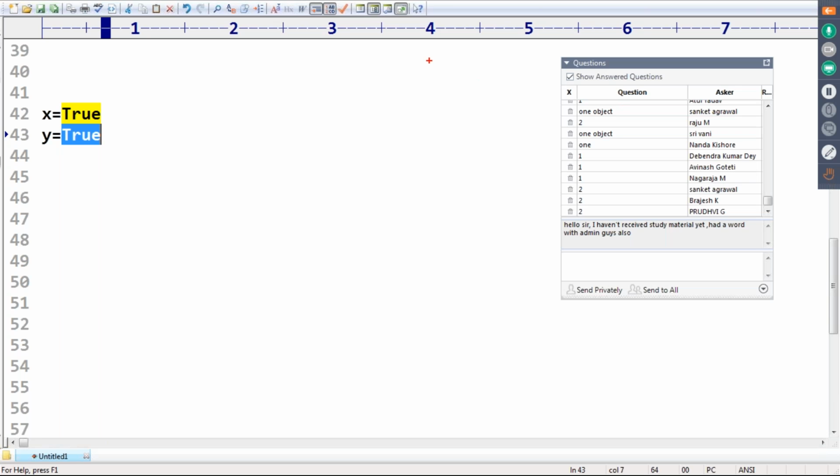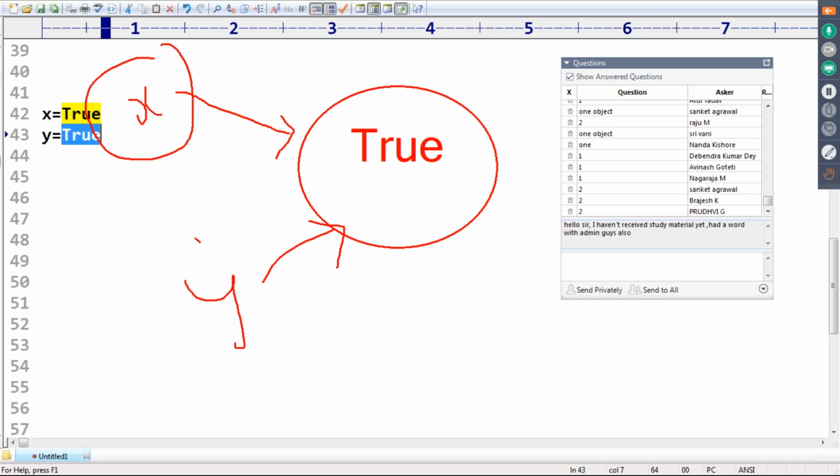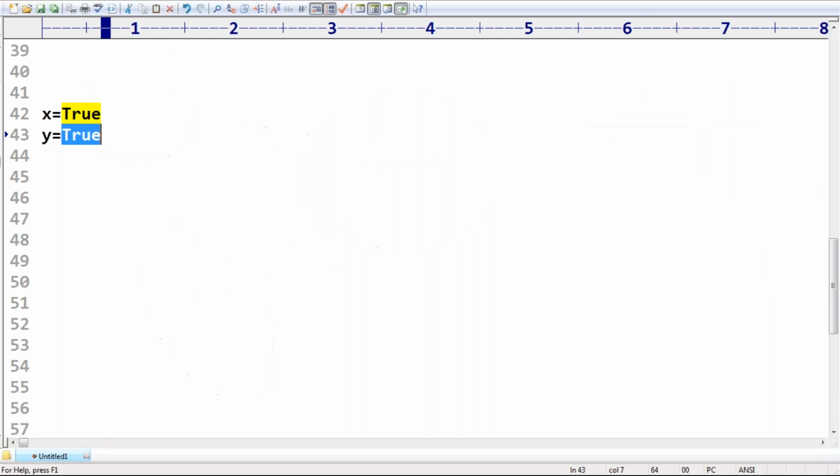If you observe, this is true. True is the content. The x is pointing to this object, and y is also pointing to the same object. Sir, if you print id of x, id of y, or x is y, the answer is always true by default.